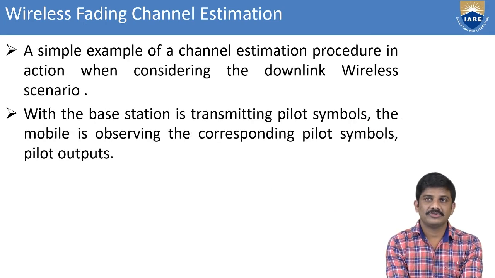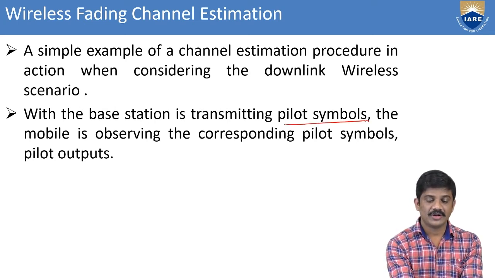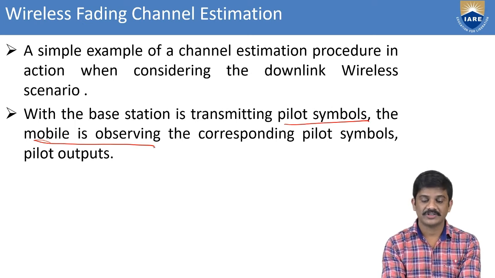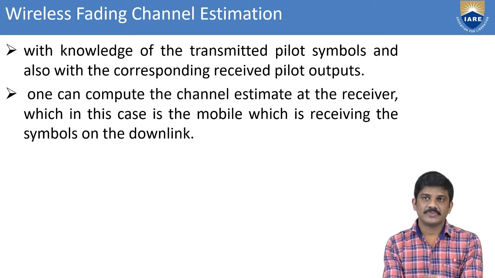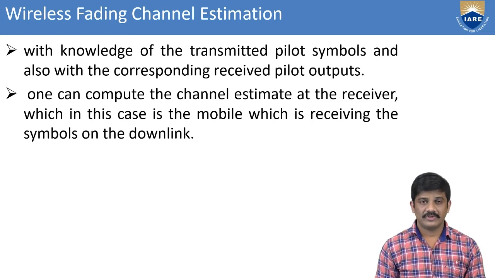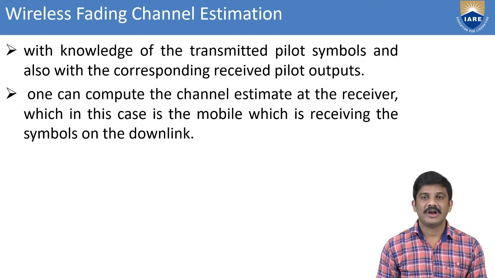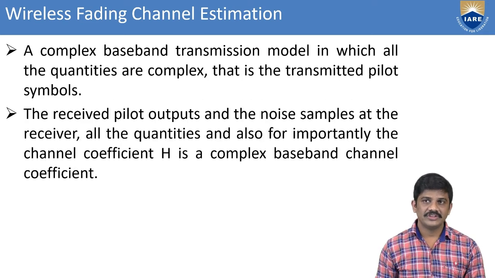These are simple examples of the estimation procedure. We are considering the downlink scenario and the pilot symbols, and the mobile is observing the corresponding pilot outputs. Finally, we consider the known transmitted pilot symbols along with the corresponding received pilot outputs, from which we can compute the channel estimation at the receiver. In this case, the mobile is receiving the symbols in the downlink scenario, only the downlink scenario. Next we can see what the quantities are.